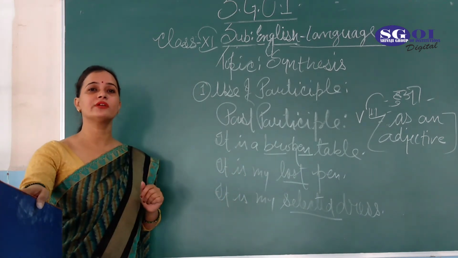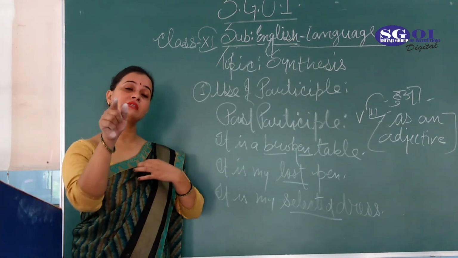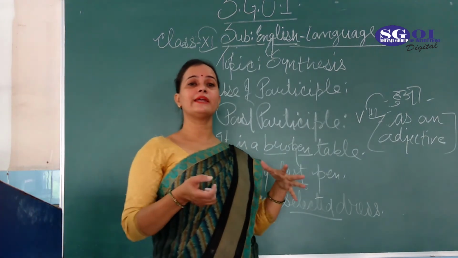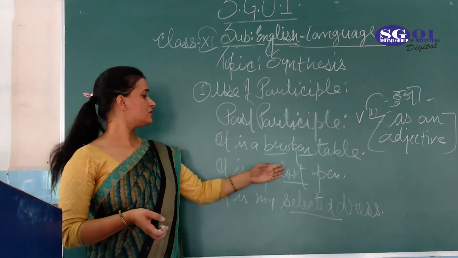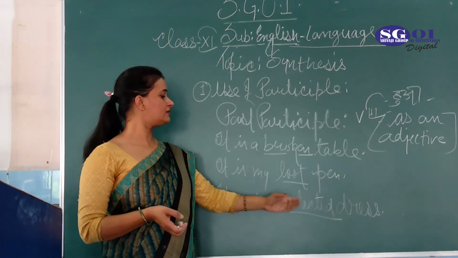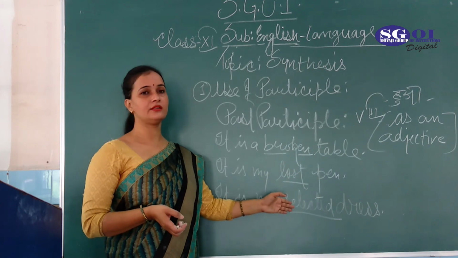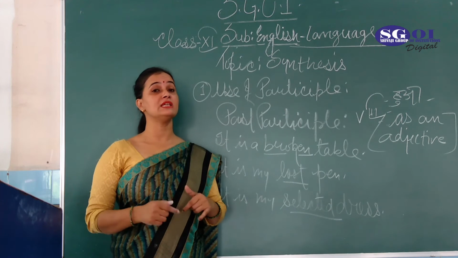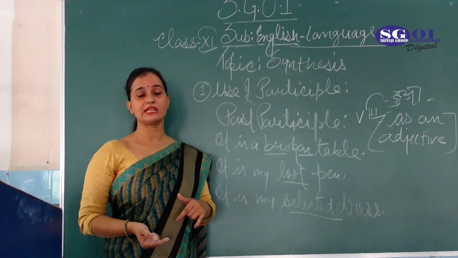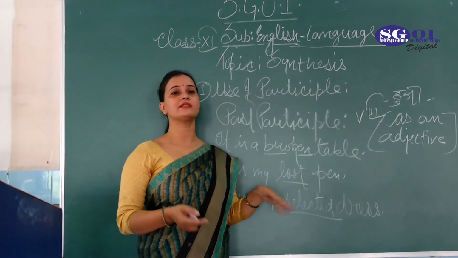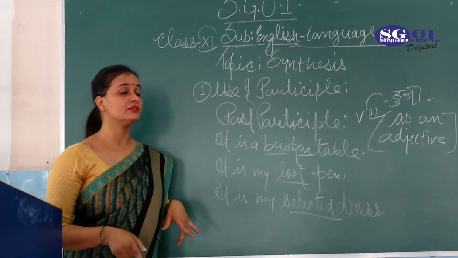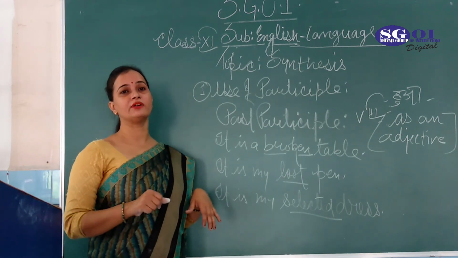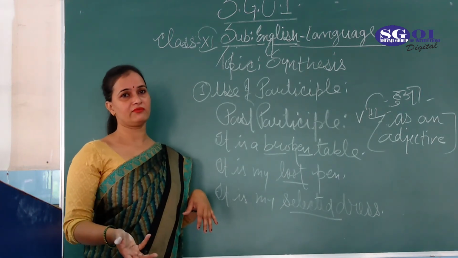And one more thing you have to get to know is that this is the combination of simple sentences. And in a simple sentence, you use only one main verb. So this one, and this one: broken, lost, and selected. These three are the past participle in the sentence, which means these are non-finite verbs. These are not finite verbs. Finite verb is the category of the main verb, but non-finite verbs are not in the category of the main verb. Fine. These are main verbs, but these are not used as a main verb in the sentence.